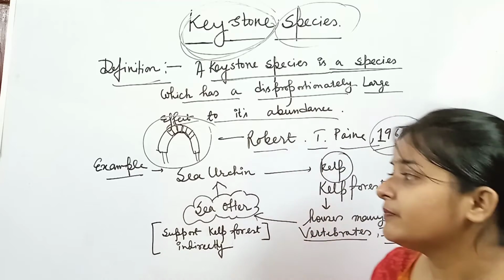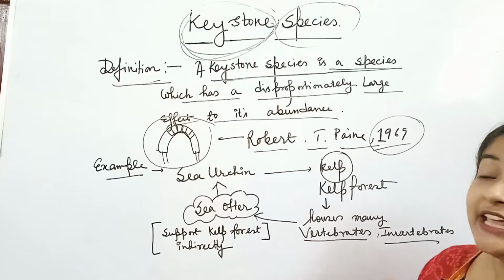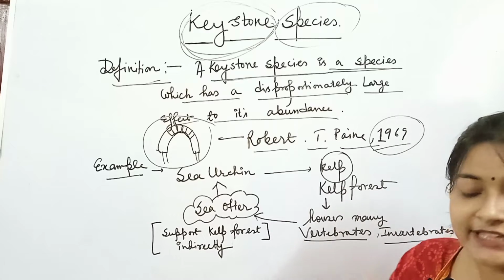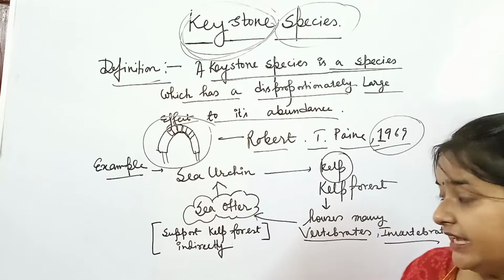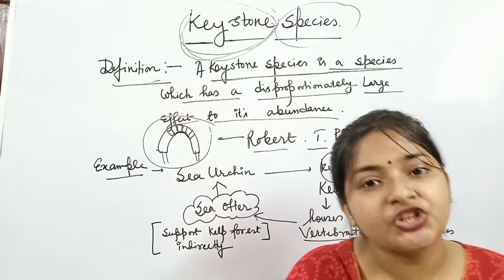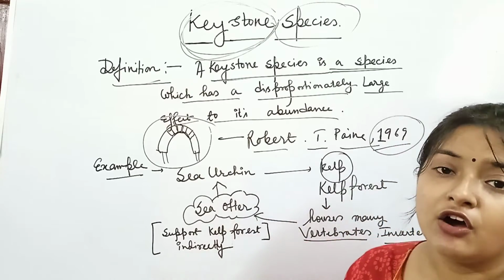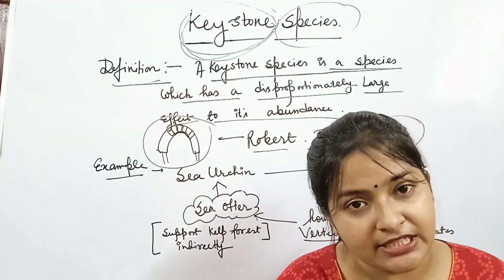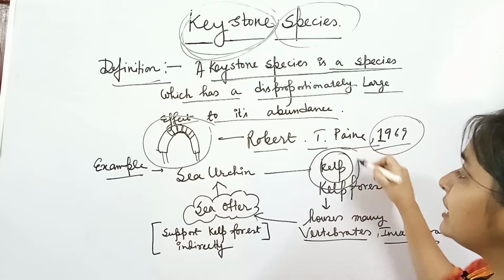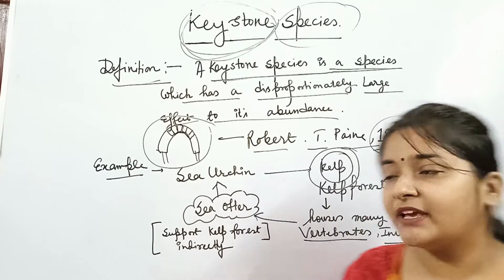Understand? Now there is a very interesting example regarding keystone species. In the Pacific Ocean, what happened? Inside the Pacific Ocean, there is a large flora and fauna community. Inside it we can see the kelp community. Now, what is kelp?